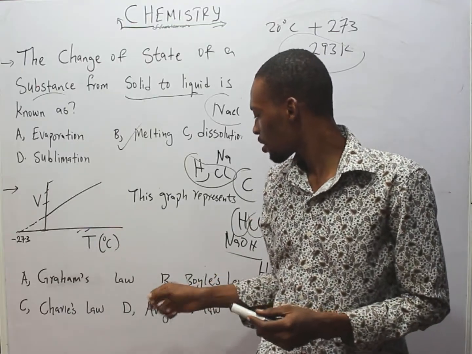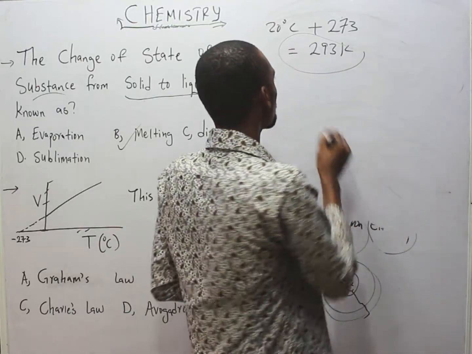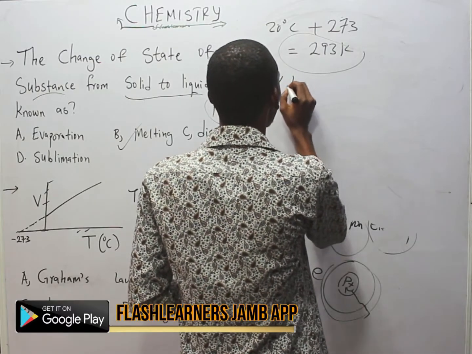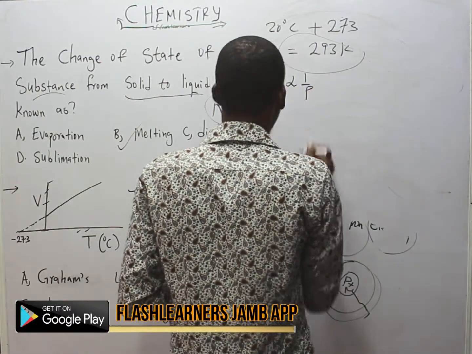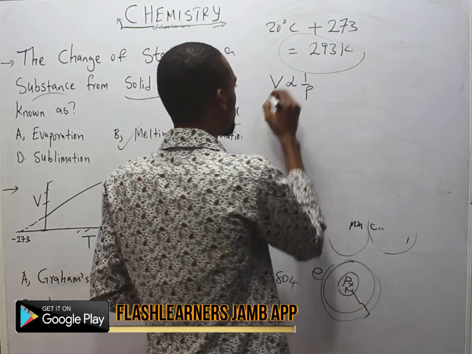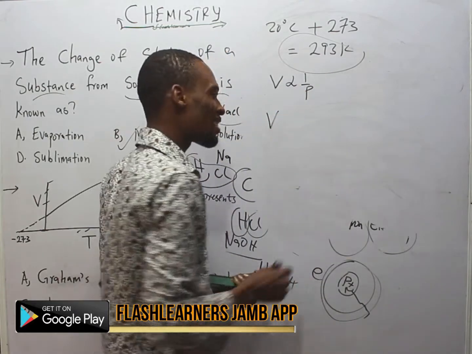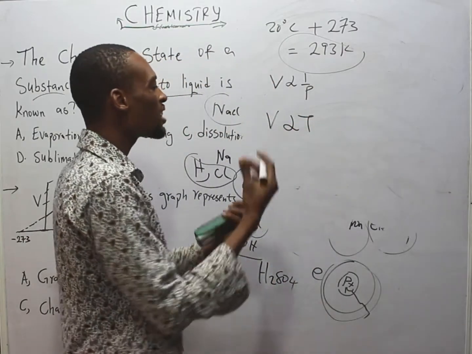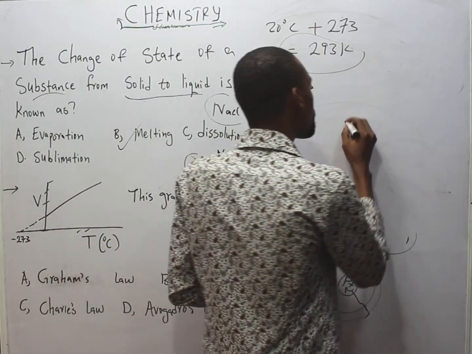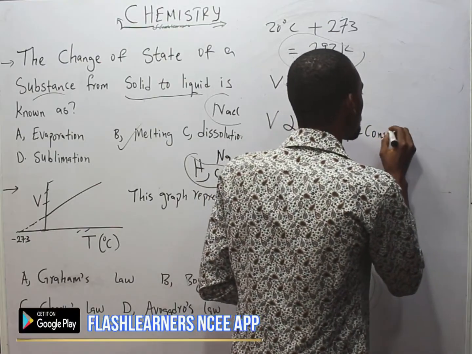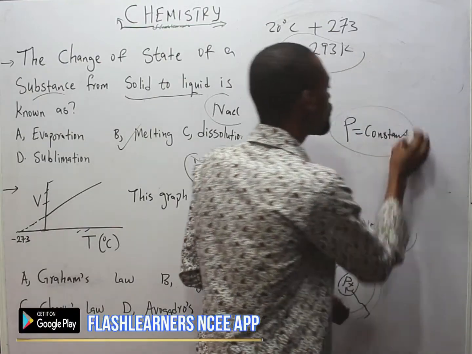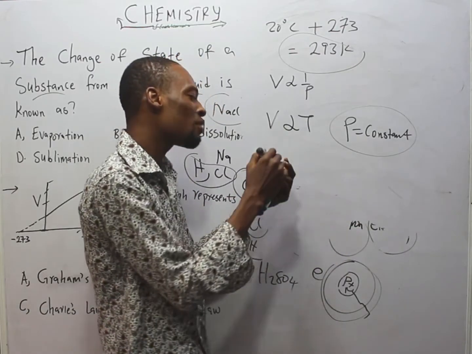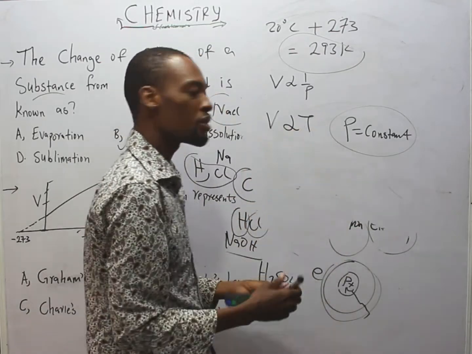Now, Charles' law states that, okay, let me write it down. Charles' law states that the volume of a given mass of gas is directly proportional to its absolute temperature, provided pressure is constant. So if we keep pressure constant, the volume of any given mass of gas is directly proportional to its temperature.